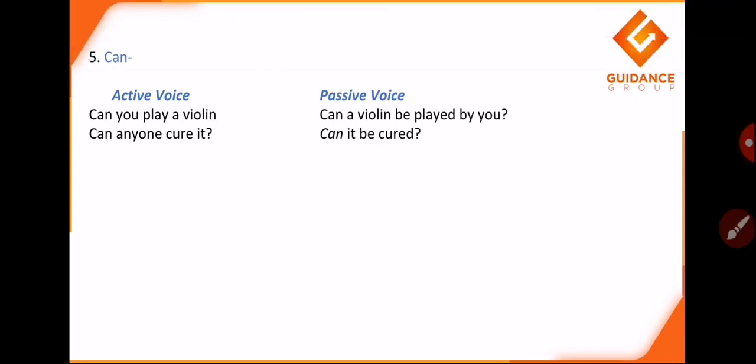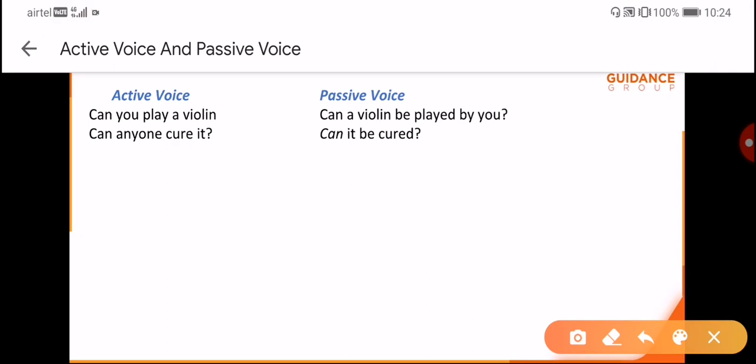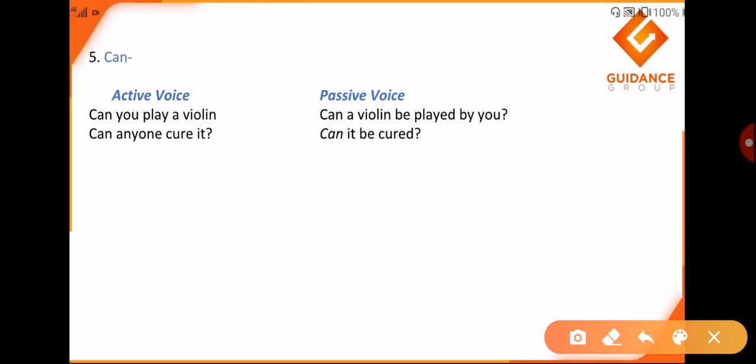Now these are can. Can displaces our ability. Can is nothing but can possesses or displaces our ability. So can you play a violin? Can a violin be played by you? Very simple. Can anyone cure it? Can it be cured by anyone is also fine. Or if anyone is not mentioned, as I said in my previous slide, by them if present is also fine, or if ignored is also completely all right. So can anyone cure it? Can it be cured, or can it be cured by anyone? It's one and the same.